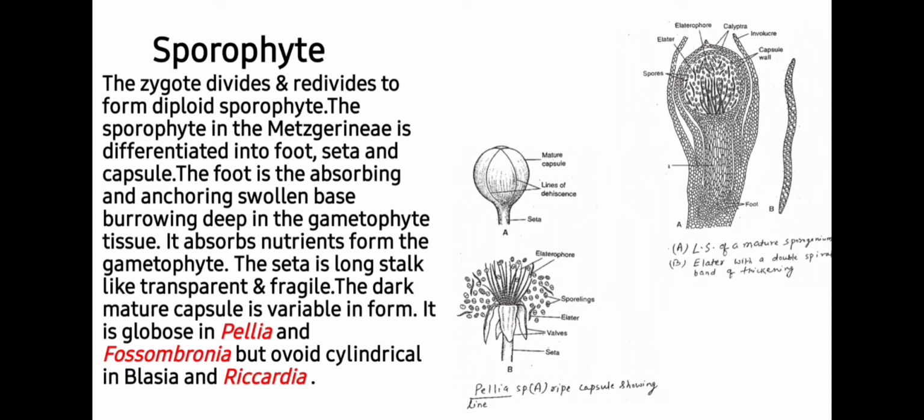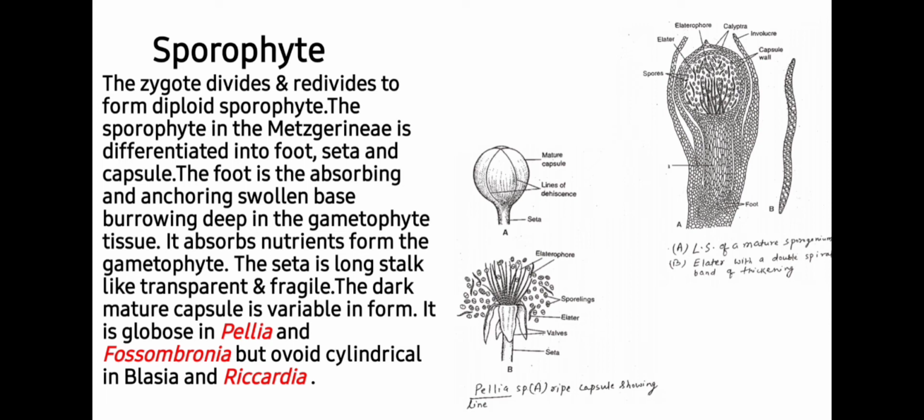Next is the sporophyte. You know very well the zygote is a diploid cell and it divides and redivides to form the sporophyte, which is diploid in nature. The sporophyte in the Metzgeriales is differentiated into foot, seta and capsule, like in Marchantiales. The foot is the absorbing and anchoring swollen base burrowing deep in the gametophyte tissue. It absorbs nutrients from the gametophyte.